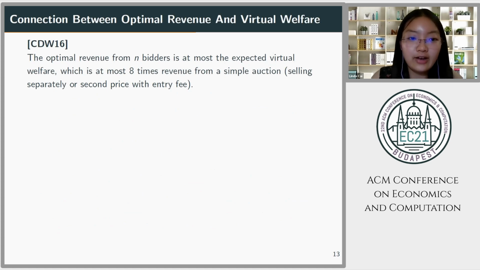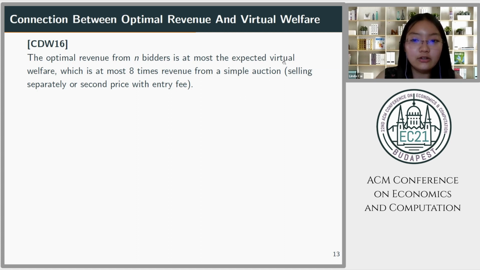Cai, Devanur, and Weinberg 2016 propose a definition of the multiple item virtual welfare. Note that this is different from the Myerson virtual welfare for the single item case. Then, for this definition of virtual welfare, they prove that the optimal revenue for n bidders is at most the expected virtual welfare, which is then at most 8 times the revenue from a simple auction.